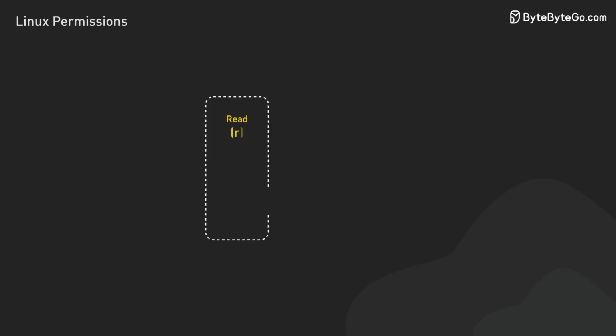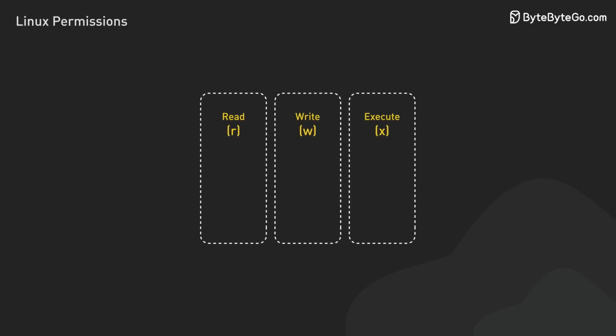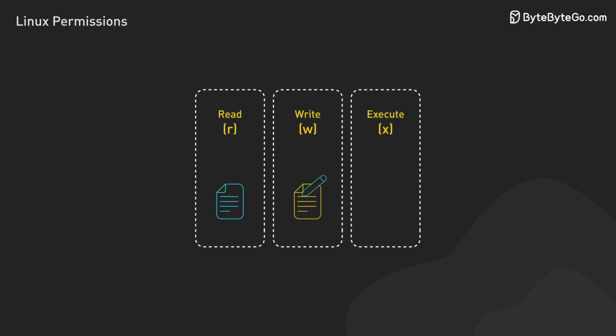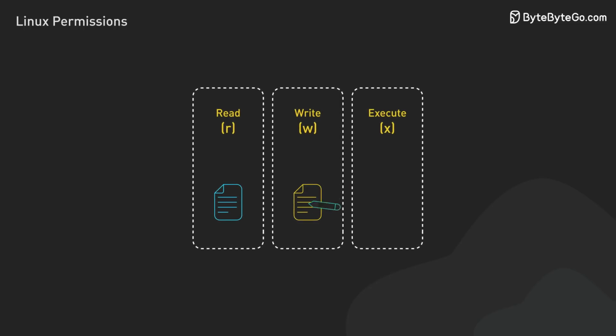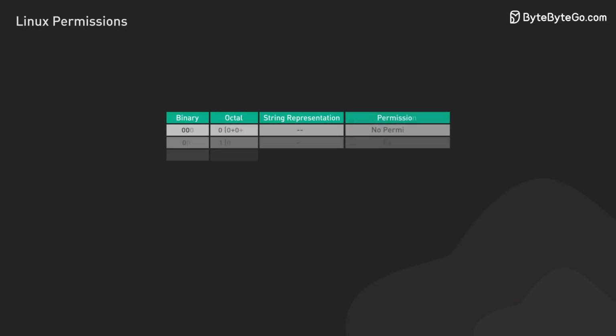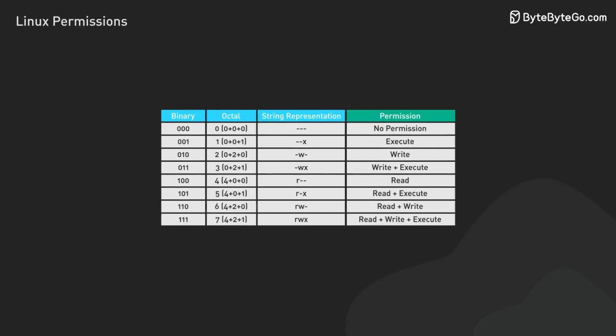To manage access, Linux uses three types of permissions: read, write, and execute. Read allows a user to open and read file contents. Write allows modifying or editing file contents. Execute allows the file to be run as a program. Permissions are represented in three ways: binary, octal, and string representation.